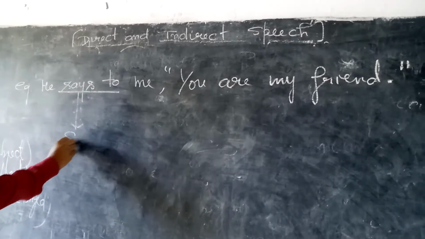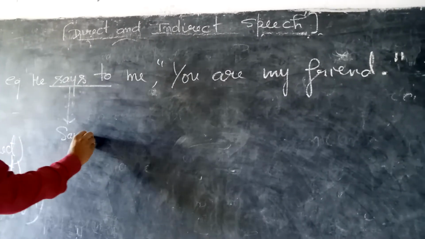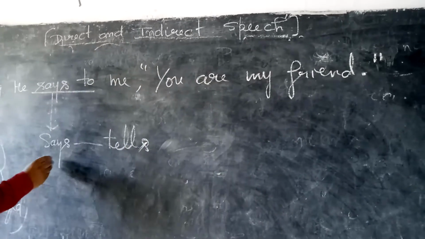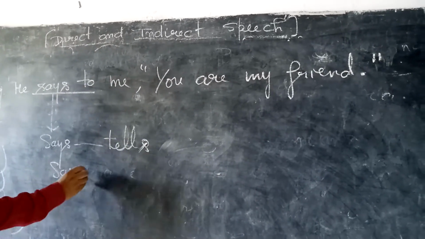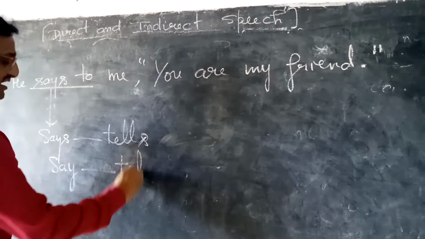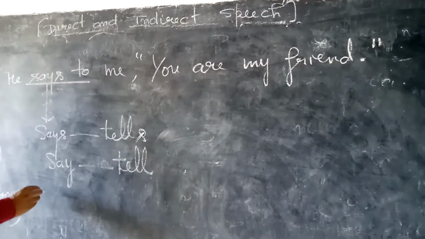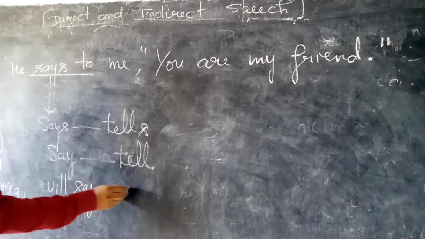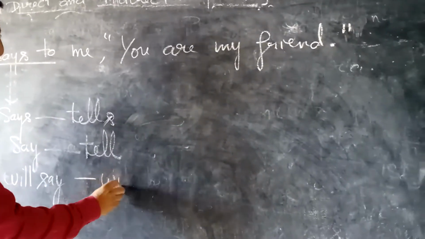Suppose says is given, so we change it into tells. If the word say is here, then we write tell. And if the words will say are given here, then we write will tell.